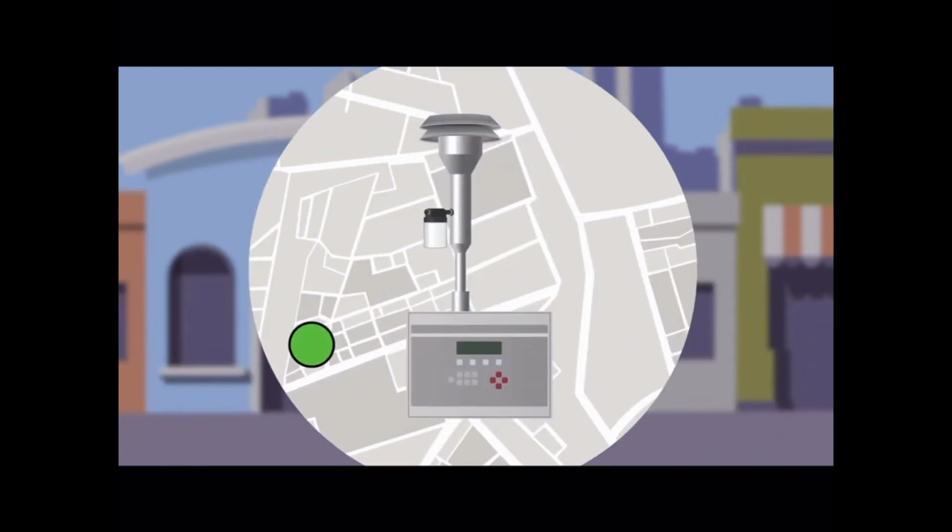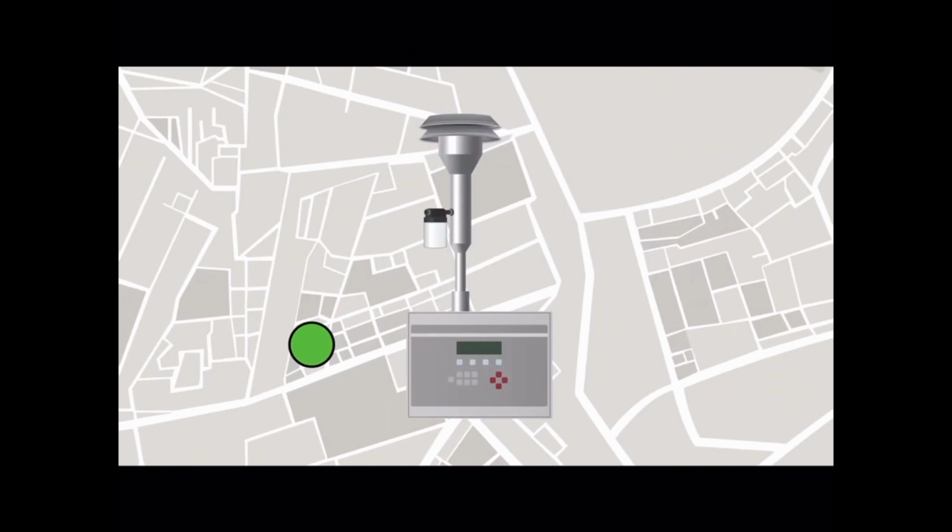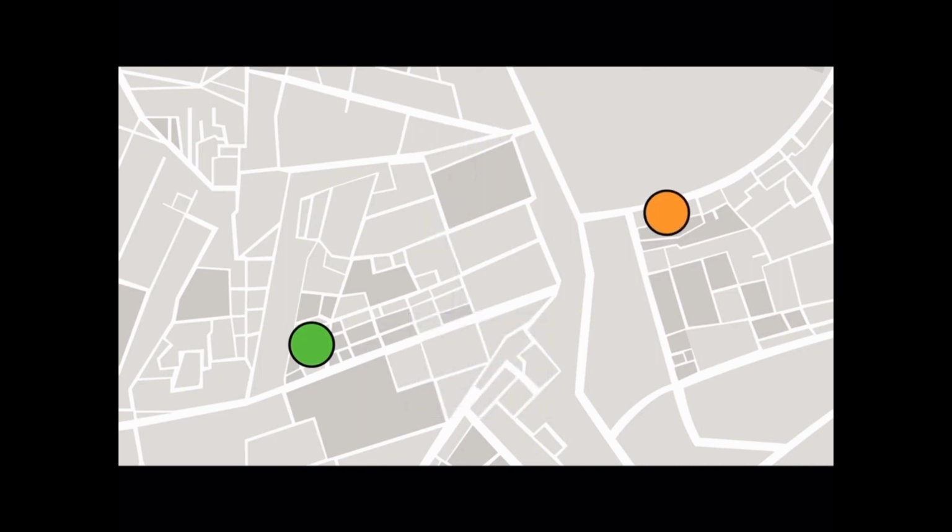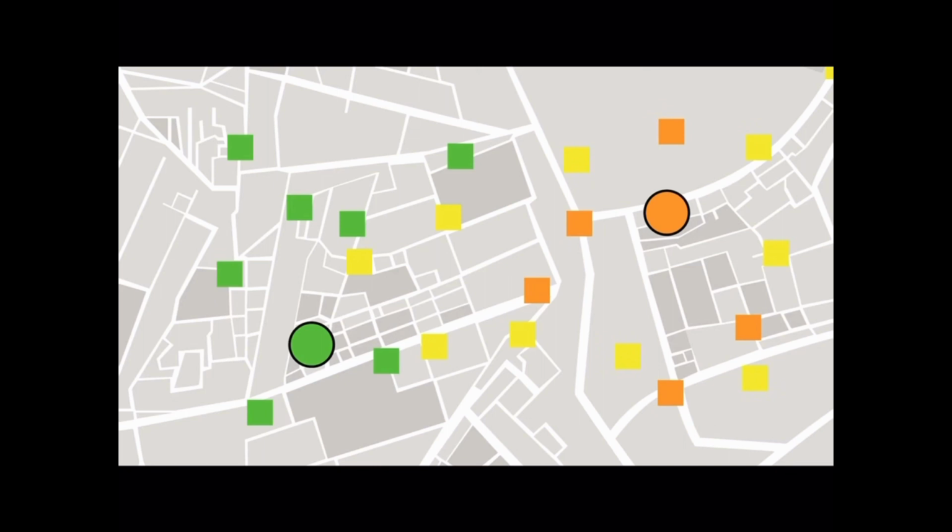Advanced technologies, including satellites and aircraft, enable remote sensing to gather information about air pollution on a regional or even a global scale. This method helps identify pollution sources, track pollutant transport, and assess large-scale air quality trends.